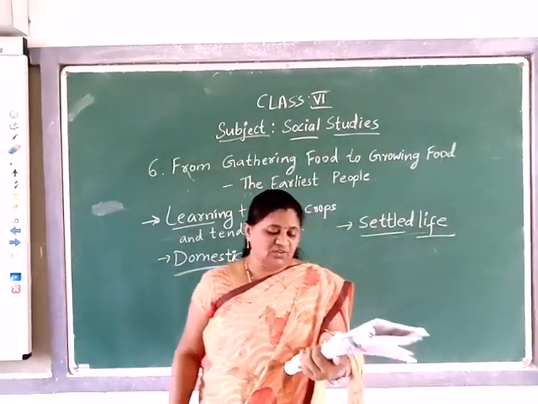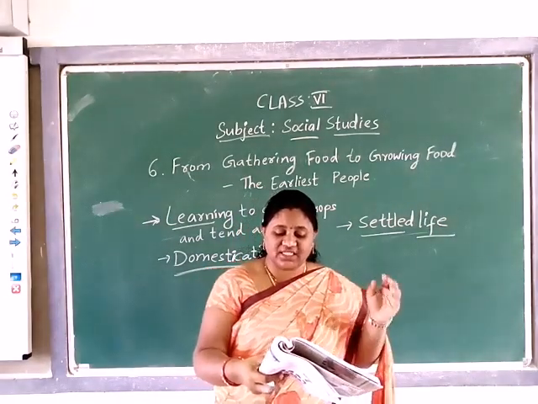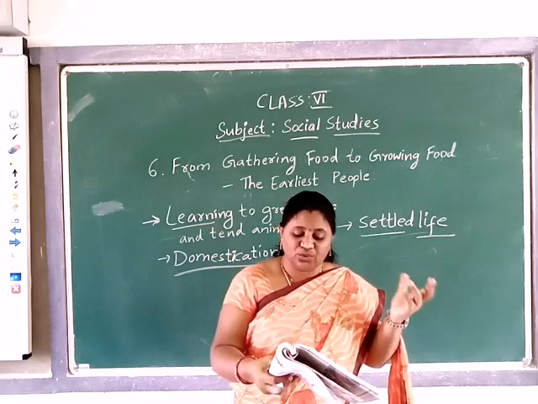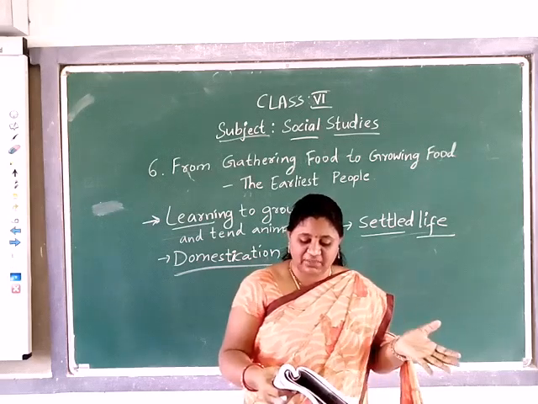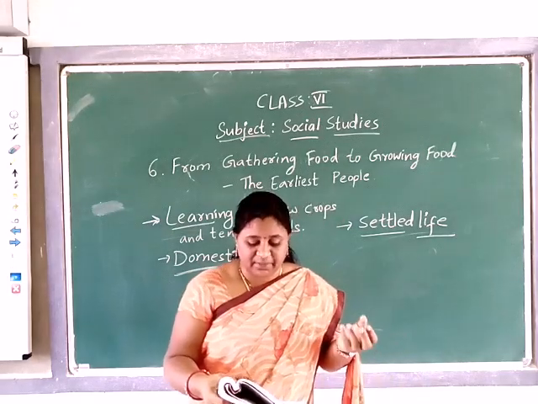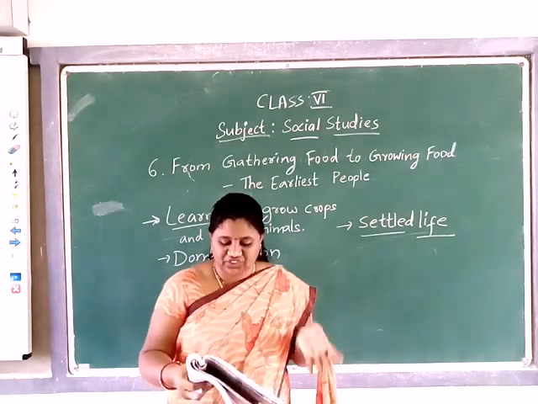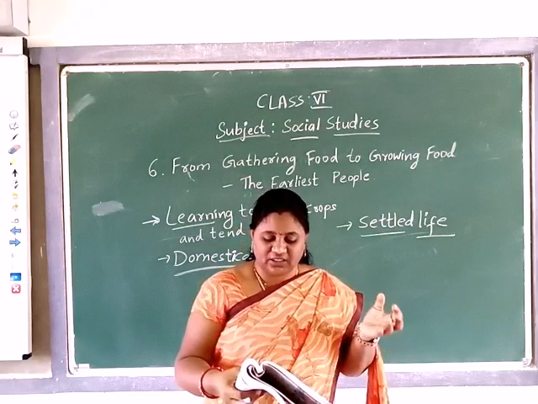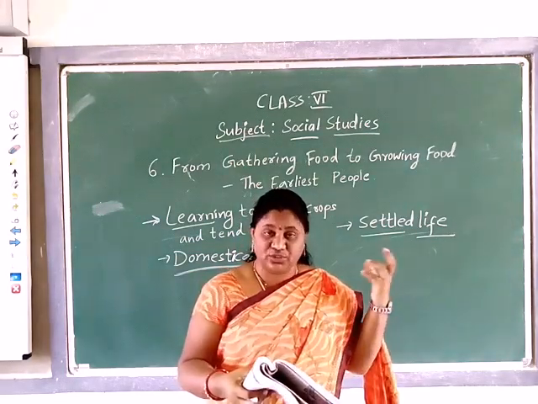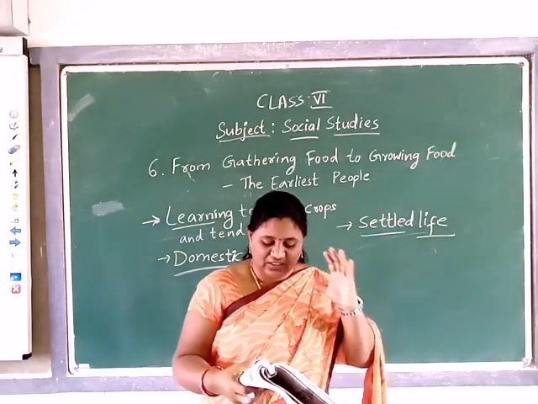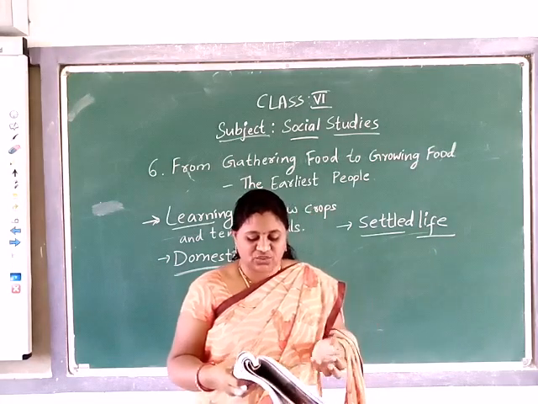See, when people began growing plants, they had to stay in the same place for a long time to look after the plants: watering, weeding, driving away animals and birds till the plants dried. At harvest time, they got so much grain that they could not eat it all at once. It had to be stored for long periods, about 6 months to 1 year. All this meant that people had to stay in one place, build a house and store the grain.